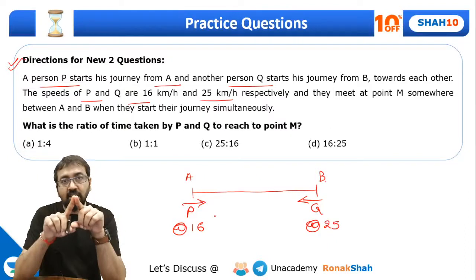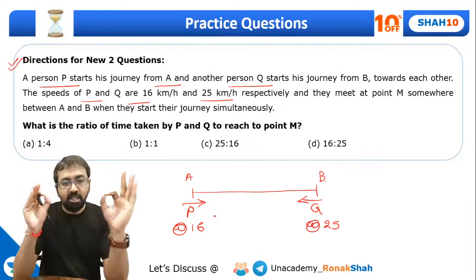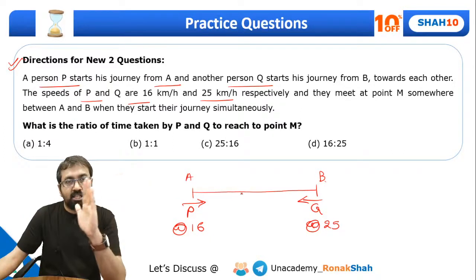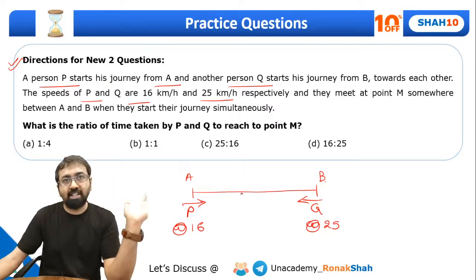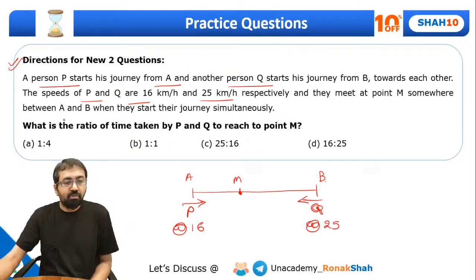When they meet, who would have traveled more distance, guys? They are meeting at point M. So where will this point M be? Will it be in the middle, or towards A or towards B? Can you quickly tell me, everyone? Right, the person from B, that is Q, is traveling at a higher speed, so of course they'll meet at a farther distance from B. So let's take this point M. They are meeting over here, right?